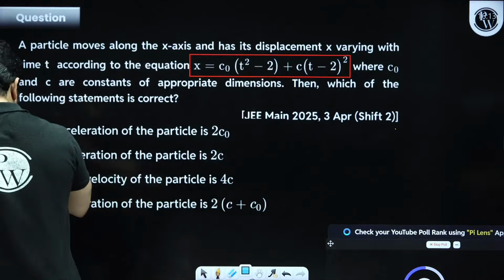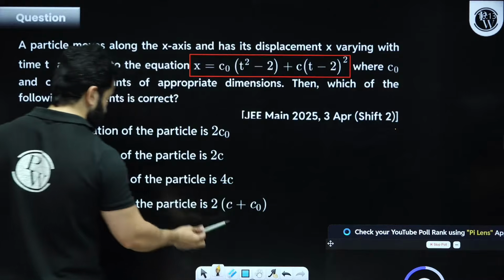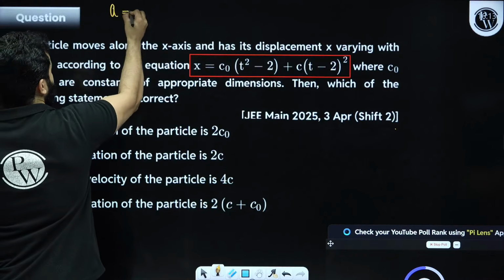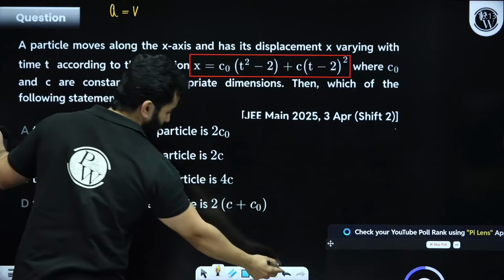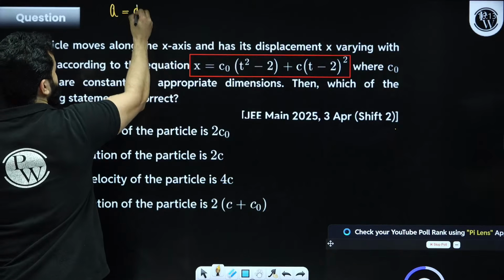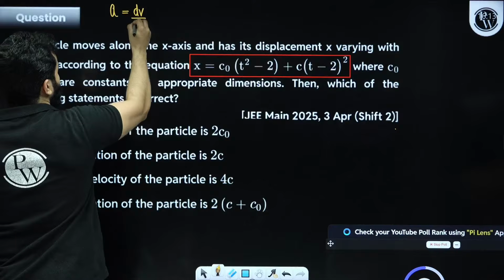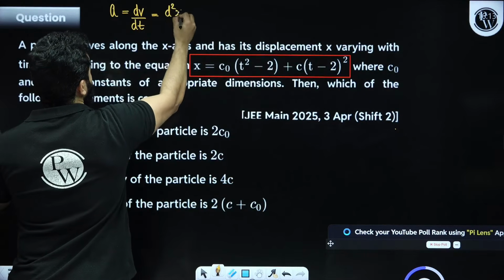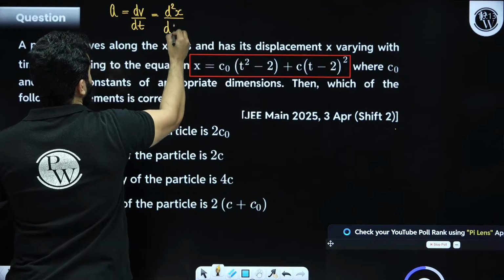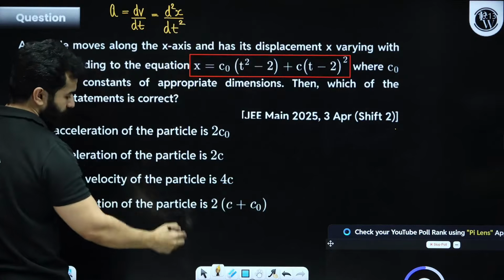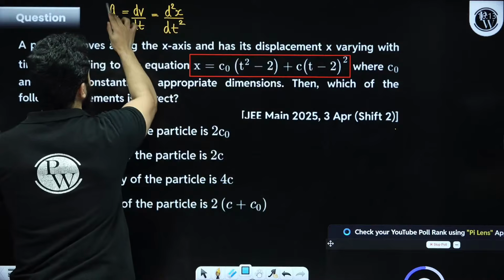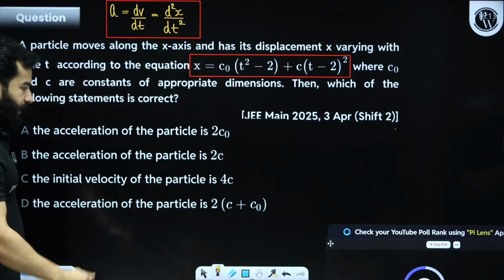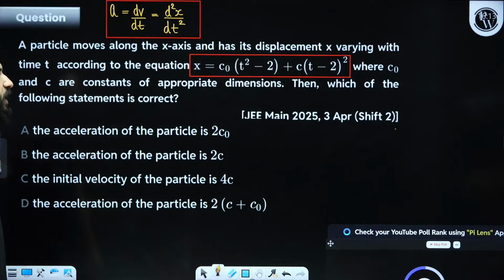The concept says that acceleration will be dv by dt or d2x by dt square. Clear? So let's differentiate it twice.